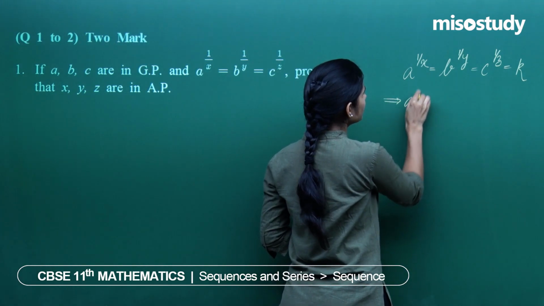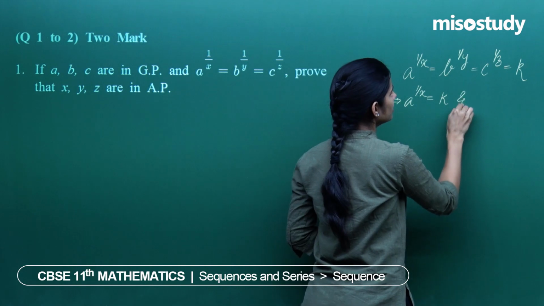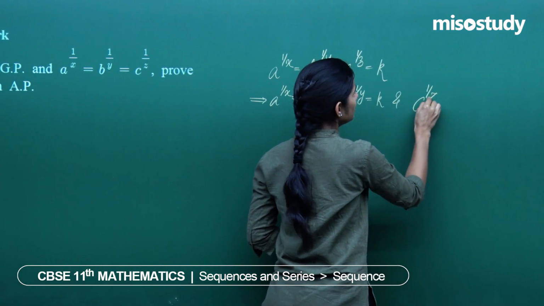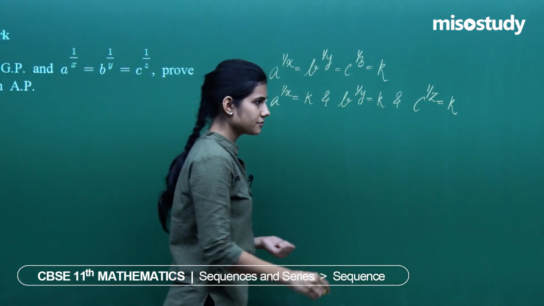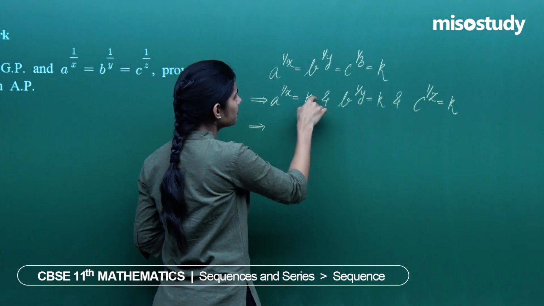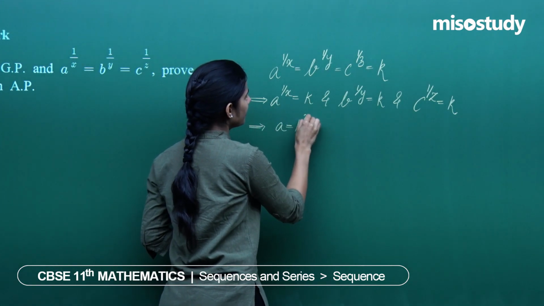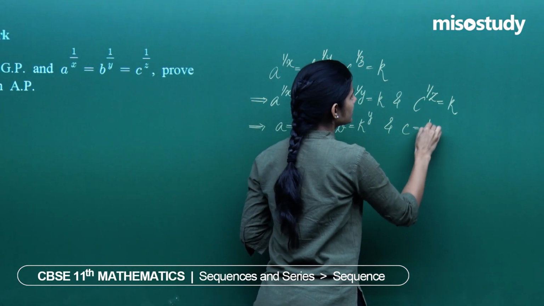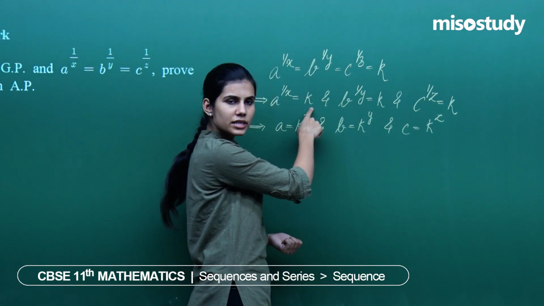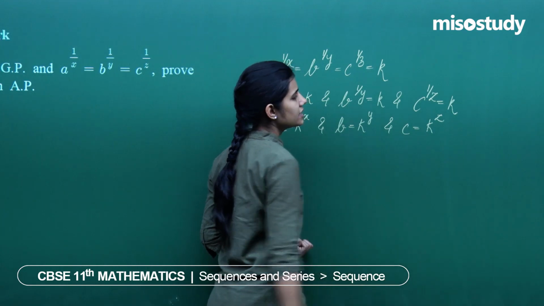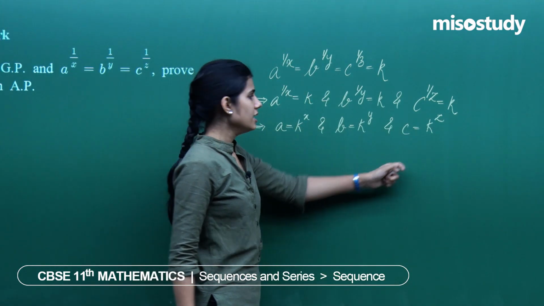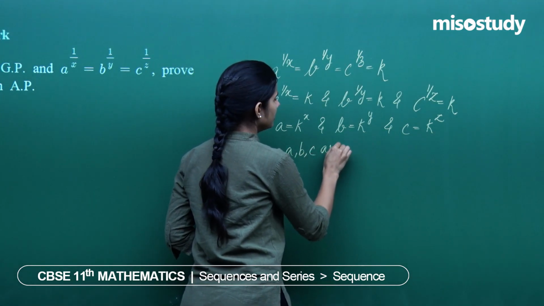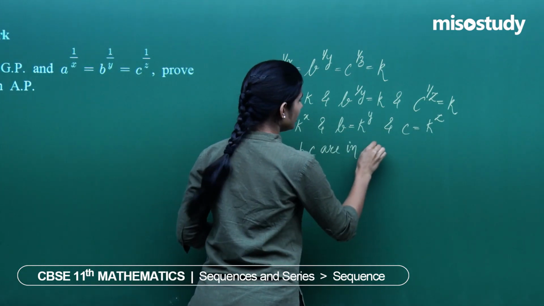This implies a to the power 1 by x is k and b to the power 1 by y is k and c to the power 1 by z is also k. If you take x power both the sides, you get a equals k to the power x, b equals k to the power y, c equals k to the power z. Here I have taken x power both sides, here I have taken y power both sides, here I have taken z power both sides. I have got this particular thing. Now I am given a, b, c are in GP.